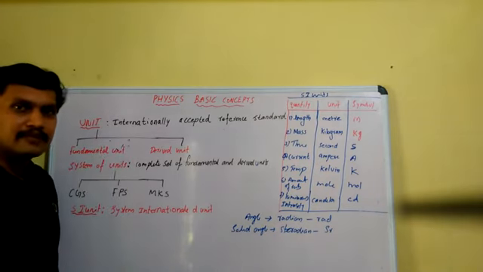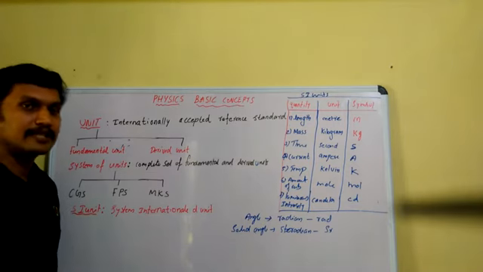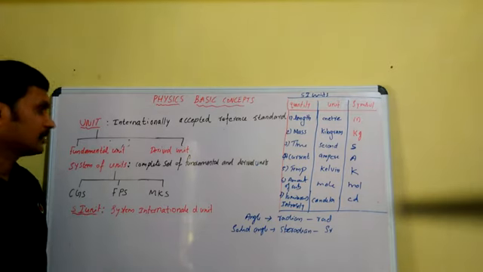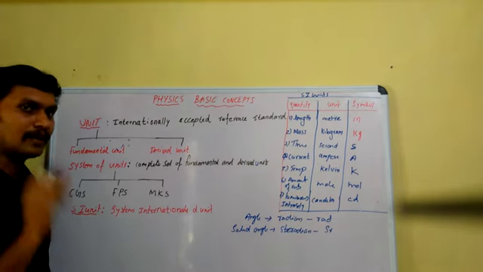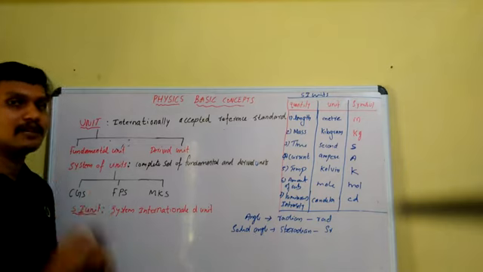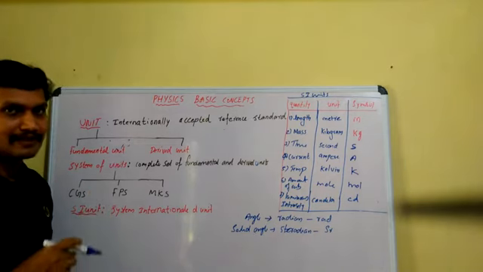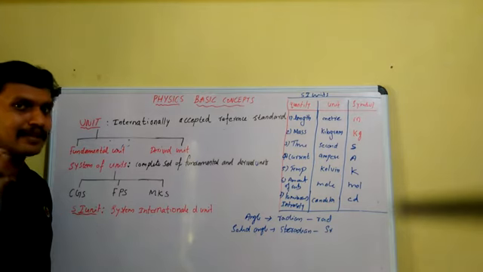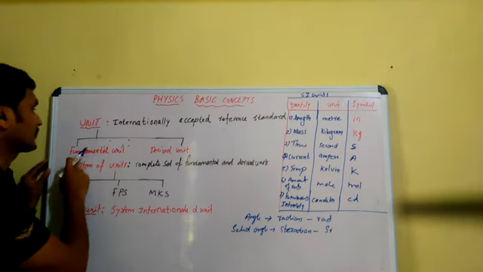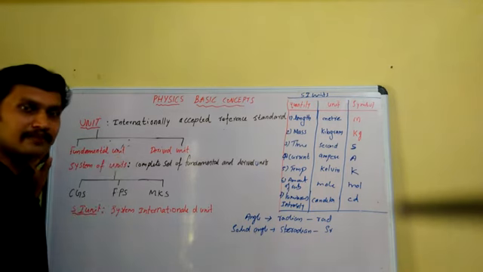Fundamental units means the units we use for the measurement of fundamental physical quantities. Such units are known as fundamental units. Remember, what are fundamental physical quantities? Fundamental physical quantities are independent of all other physical quantities. Examples: length, mass, time, electric current, etc. are fundamental physical quantities. For the measurement of such fundamental physical quantities, we are using fundamental units.